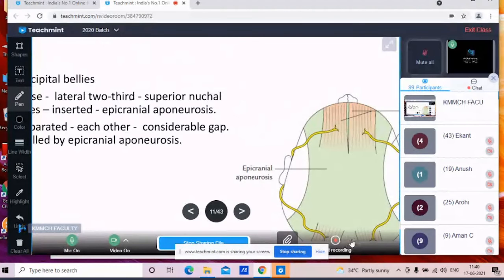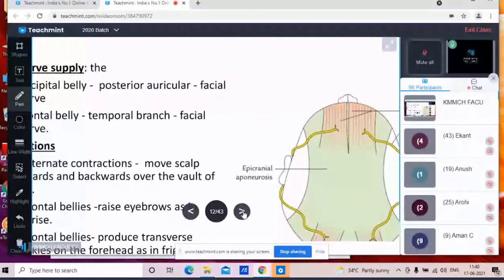occipitofrontalis muscle. Now, what is the nerve supply? Over the scalp and the face, the nerve supply and blood supply are important because the scalp has a very rich blood supply and a very rich nerve supply. So this is important. Sometimes short notes are asked on the blood supply of the scalp, the blood supply of the face, or the nerve supply of the scalp and the nerve supply of the face.